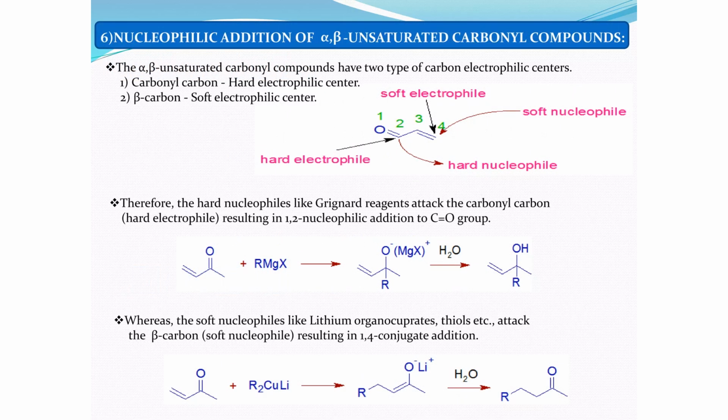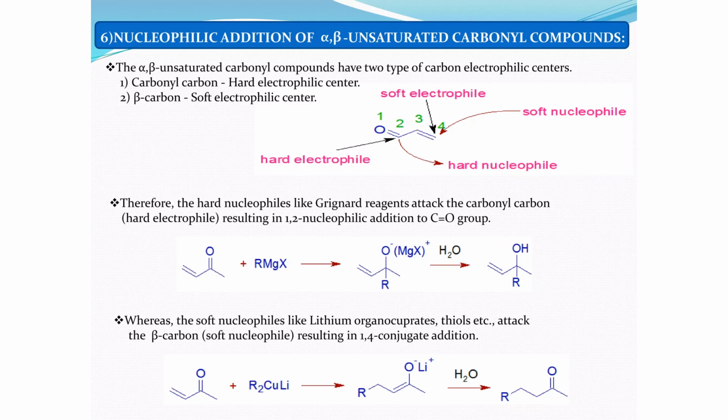Another application is the nucleophilic addition to alpha beta unsaturated carbonyl compounds. So these carbonyl compounds have two types of electrophilic centers. One electrophilic center is the carbon-carbon double bond, and the other is the carbon-oxygen double bond, right? Since here the carbon is partially positive, it has a larger positive charge, so it will be a hard center, while in this case, it will be a soft center, right? Since this is a soft electrophilic center, soft nucleophiles will attack this position, while this is a hard center, which will be preferentially attacked by a hard nucleophile.